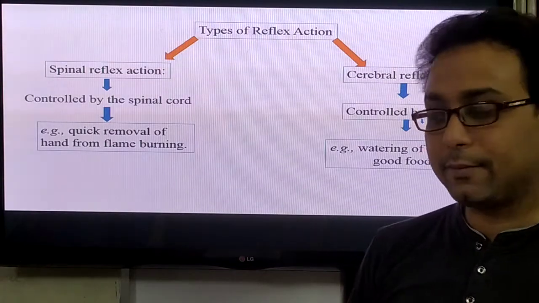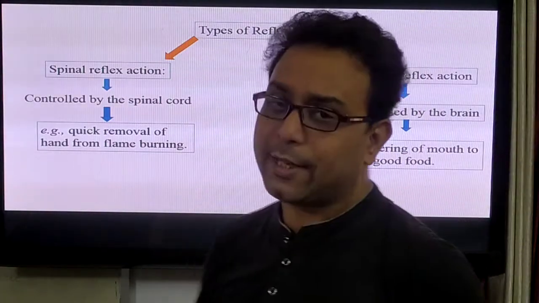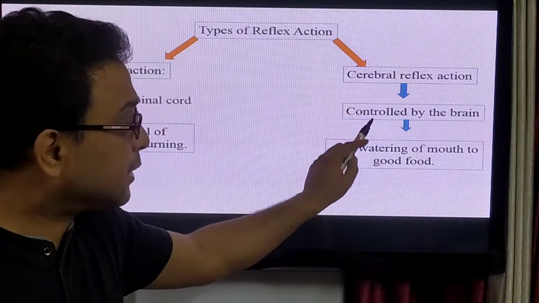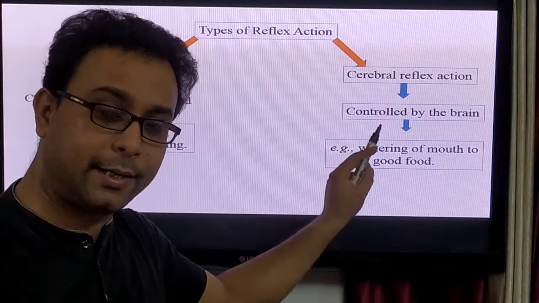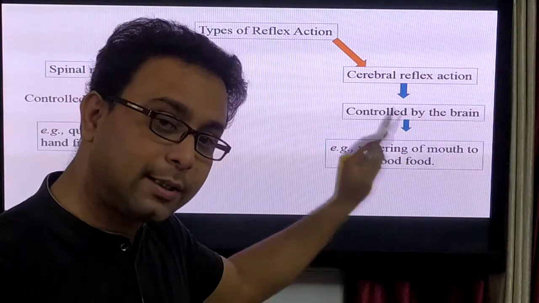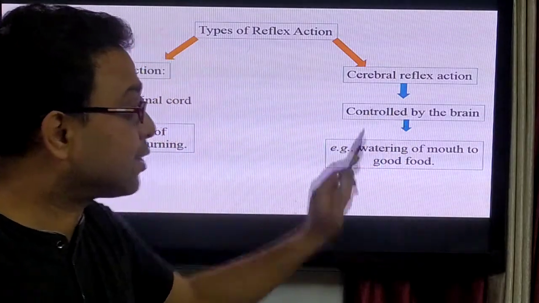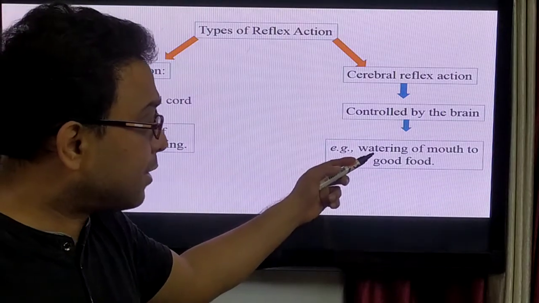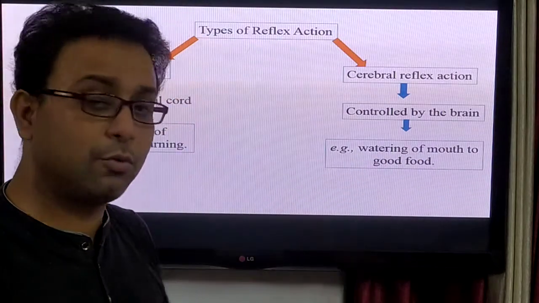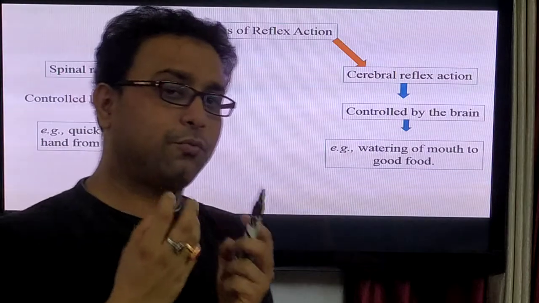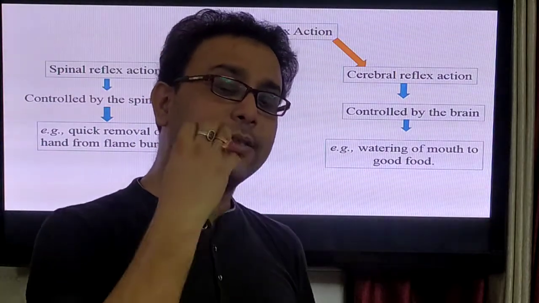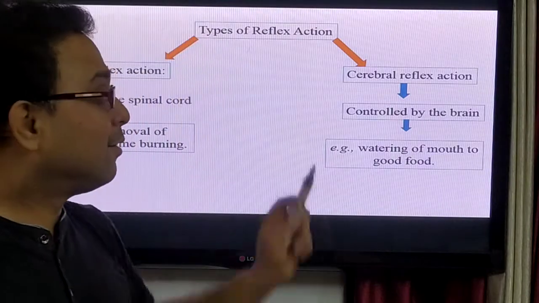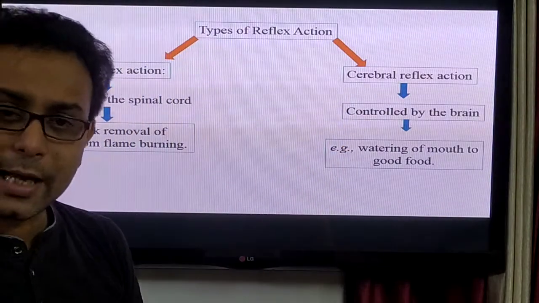On the other hand, the cerebral reflex action. That means it is controlled by the brain, so it is called the cerebral reflex action. For example, watering of the mouth at good food. When we are seeing some good food, at that time watering secretion happens. This is an example of the cerebral reflex action.